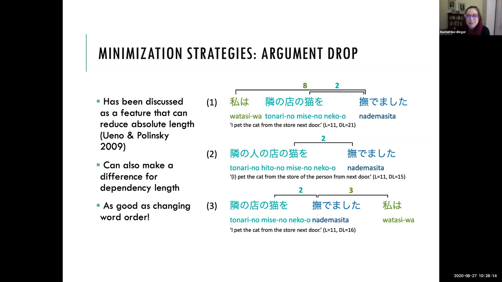And then it also makes you wonder what your predictions are about languages with free word order and argument drop. Anyway, I won't take up all the question time, but interesting. Thanks. Thank you. So that relates to a question that was asked in the Q&A section, which is, do you expect Japanese still has less DLM than Russian if you exclude all the sentences with argument drop in both languages? It seems like your answer might be related, but I want to give you that question. Your thoughts on that would be interesting too, for sure.